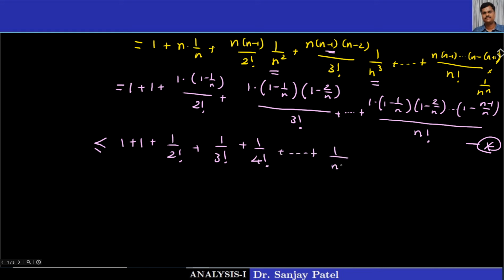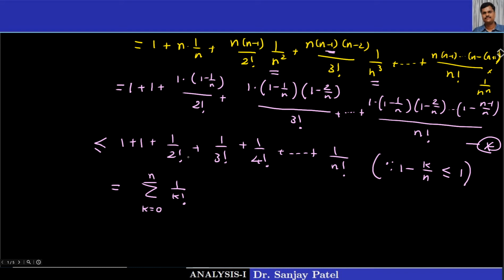We will get 1 plus 1 upon n factorial, because 1 minus a term like this, you observe that all these terms 1 upon n, 2 upon n, they are of the form k upon n, where k is 1, 2, 3 and so on. So this is less than or equal to 1. Okay, so I can write like this, and this is nothing but sigma 1 upon k factorial, k equal to 0 to n. It is our known sequence.